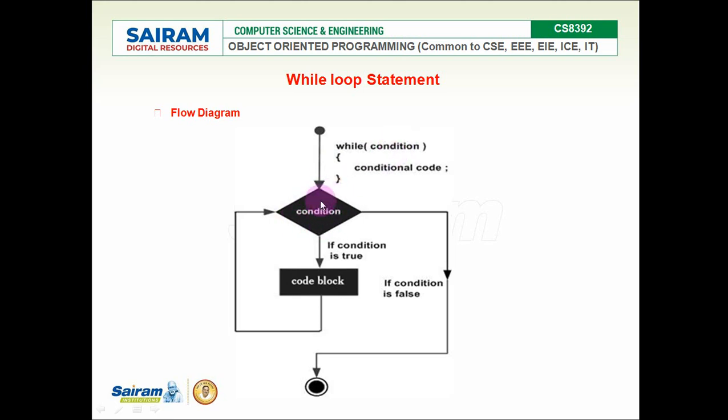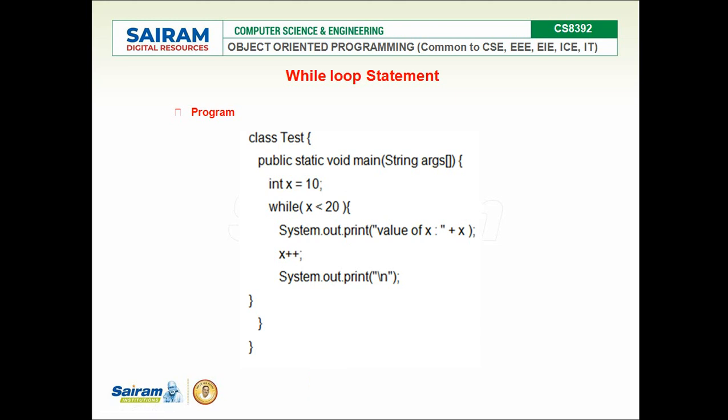As long as this condition returns true, this code block will be executed. Once the condition returns false, it comes out of the loop and starts executing the next statement after the while block. And we'll see the same example given in the beginning: while x is less than 20, these three statements will be executed repeatedly.